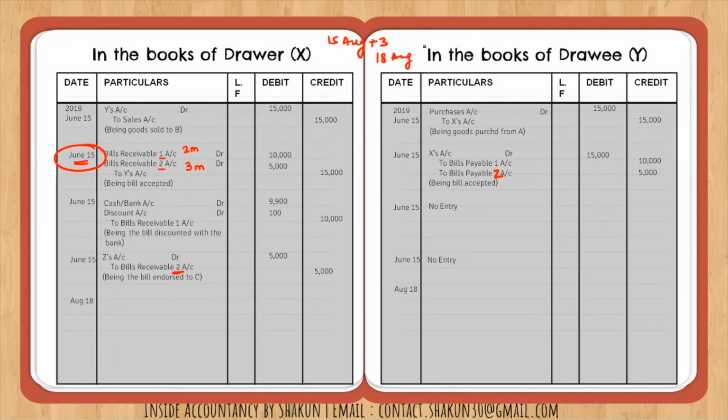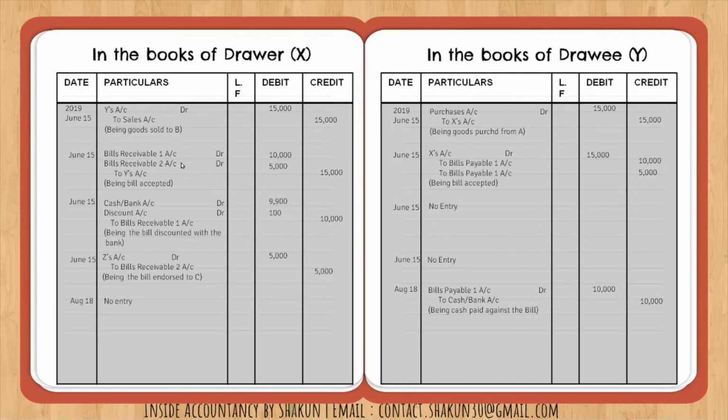Now, since the bill was already discounted with the bank, so drawer or X will not receive the money. So no entry in case of drawer, but the drawee has to make the payment. So bills payable 1 account debit to cash or bank. He has made the payment against the bills payable 1. Okay, so now the entry for dishonor.